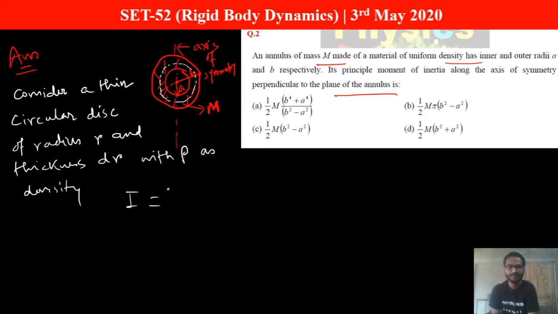Then your moment of inertia becomes the integral of r perpendicular square into dm. This is the formula for moment of inertia. I have already told you that.